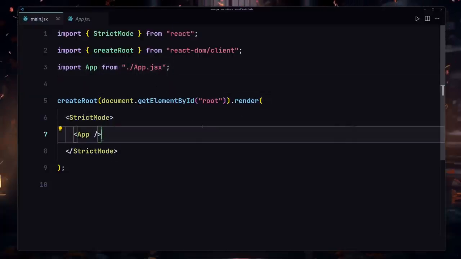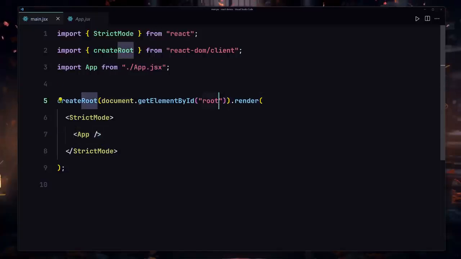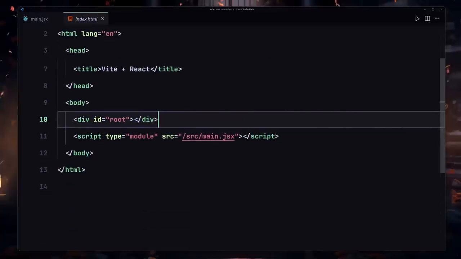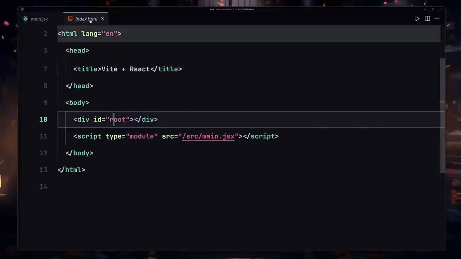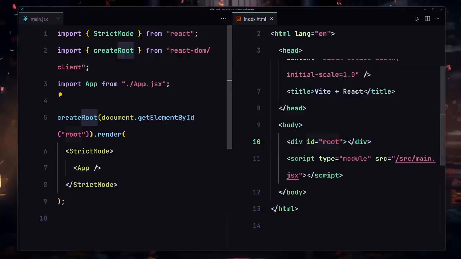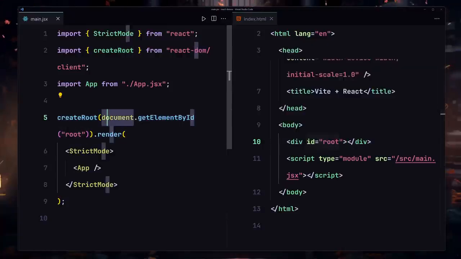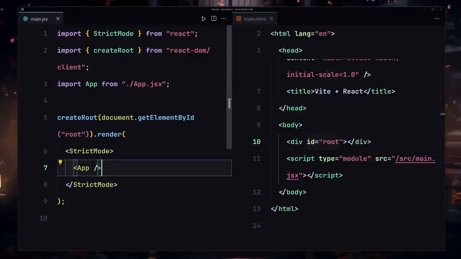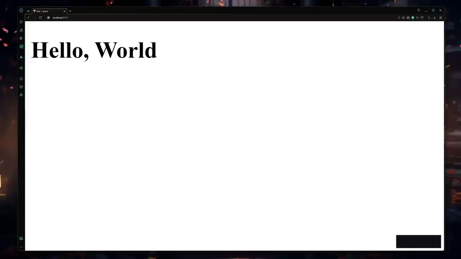And as I said previously, I want you to keep in mind this root. We are selecting that root right here by using document.getElementById, and that root is inside this index.html file. As you can see right here, we have a root ID, and we are selecting it by using document.getElementById right here. And now inside that root, we are rendering our App component right here. So that's the only reason we're getting this hello world right here.